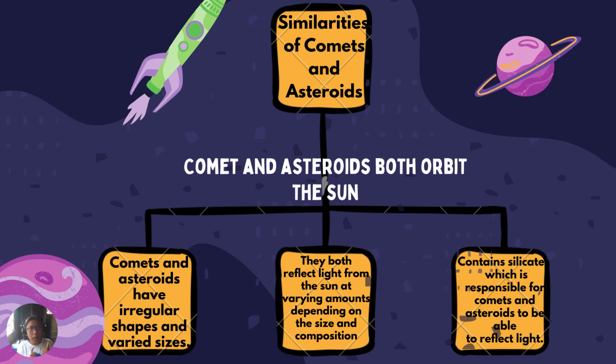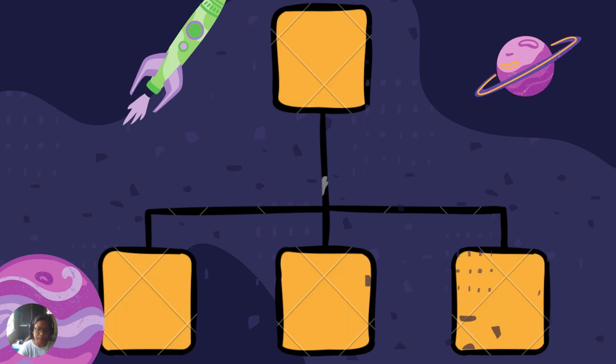And possibly because of the chemical composition of the comet and the asteroid, I could see that it is reflecting light. And then, another thing, it contains silicate. So, a while ago, I have said that they contain silicates, meaning to say, this is responsible for the reflection of light. Okay, let's proceed.